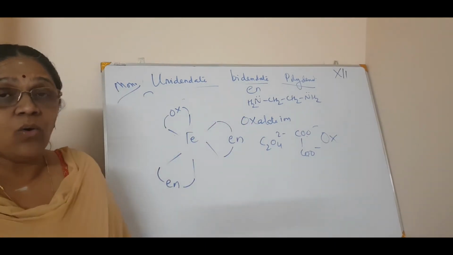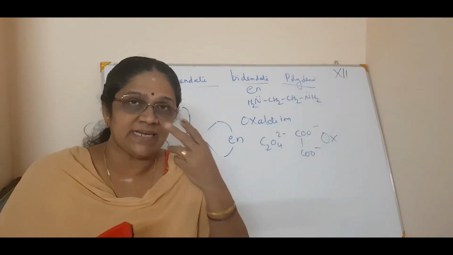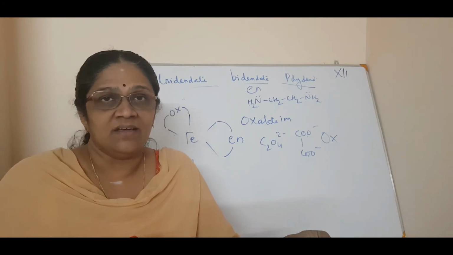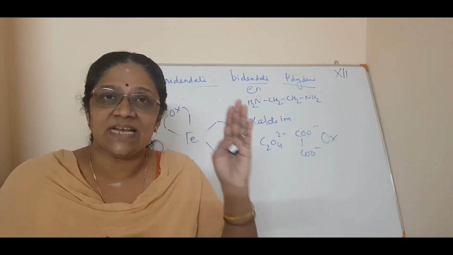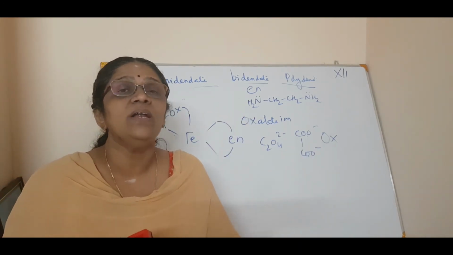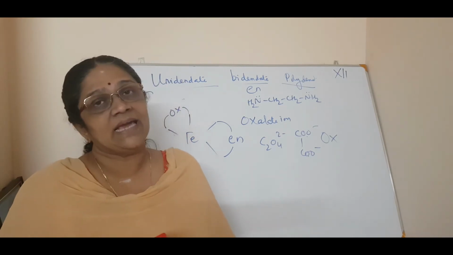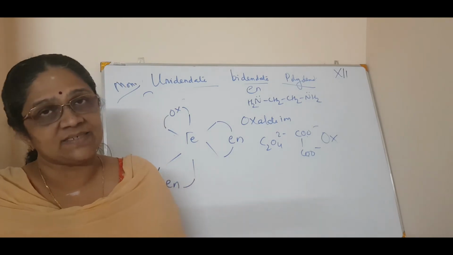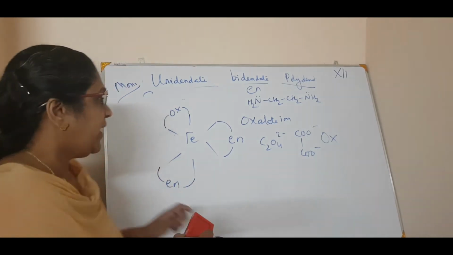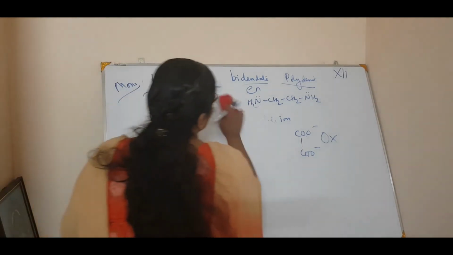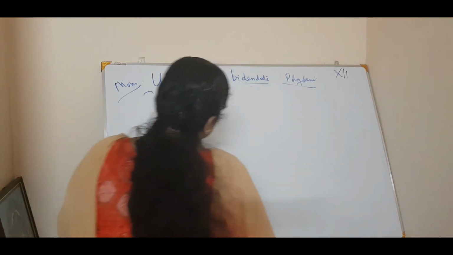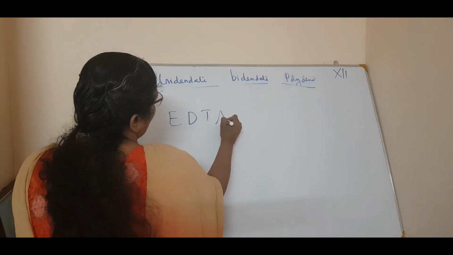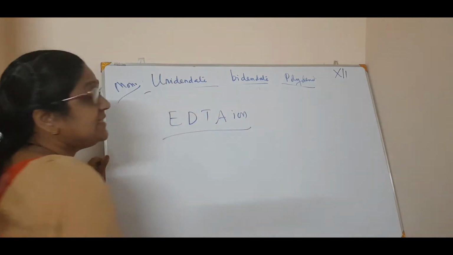Clear? Now, if there are more than two sides, or more than two donor atoms to donate and make linkage with the central metal atom, you can call it polydentate ligands. So more than two, you call it polydentate ligands. Clear? Okay. Now an example of a polydentate ligand is ethylene diamine tetraacetate.